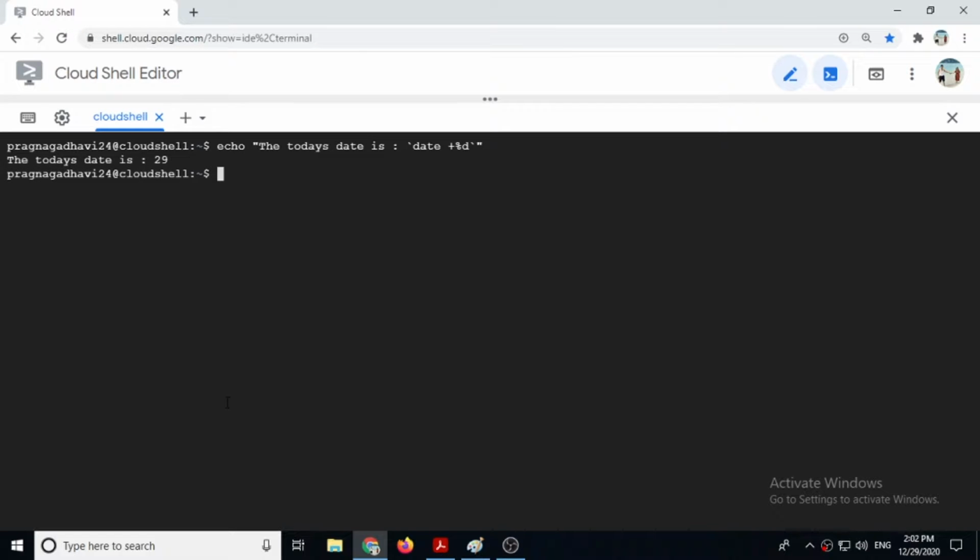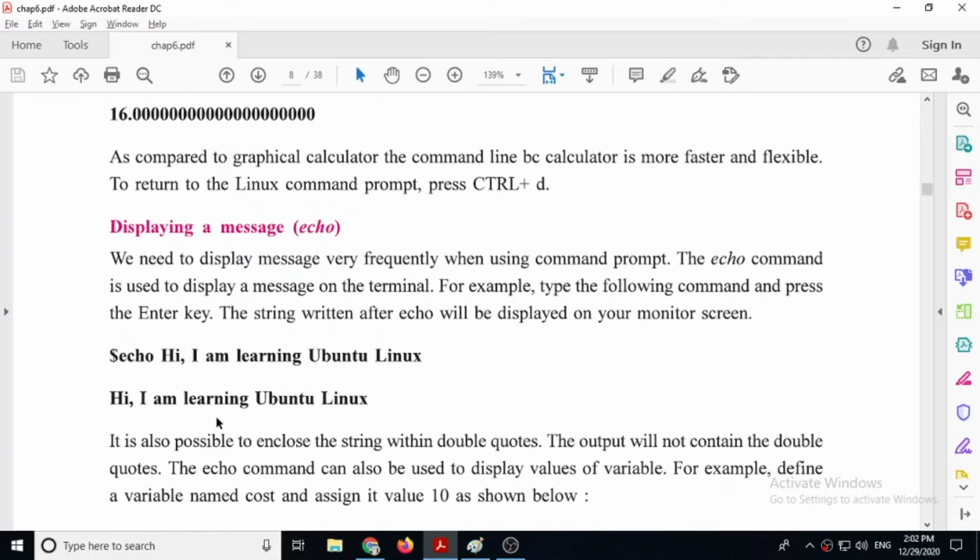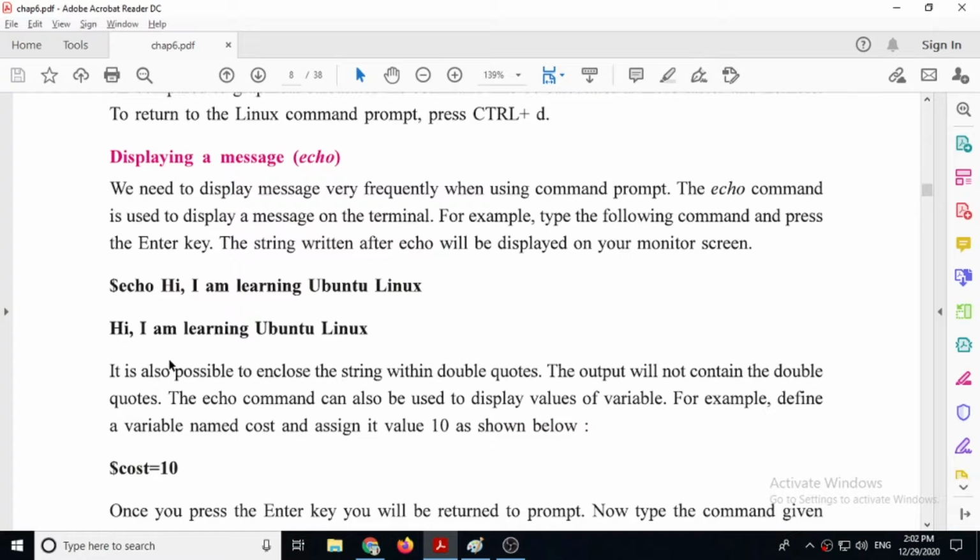Then it will give you the output: today's date is 29. So this way, if you want to execute a command inside a sentence, then you can use echo, but the command you have to write inside backticks. So this is the echo command.